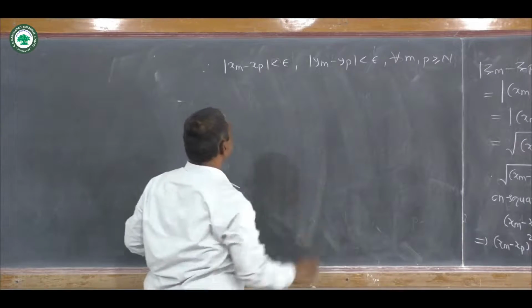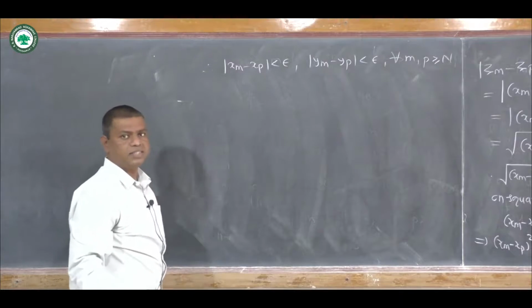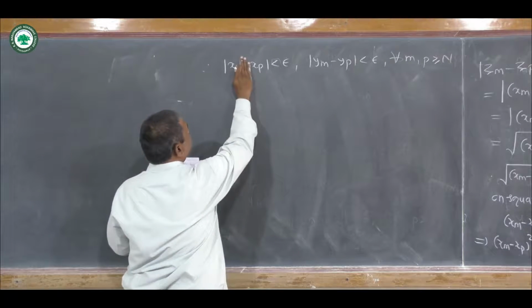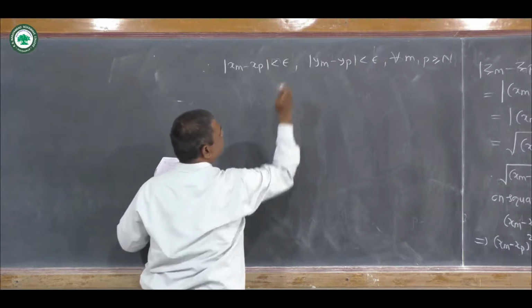But we know that x_m and y_m are sequences of real numbers. So we get that x_m is a Cauchy sequence and y_m is also a Cauchy sequence.